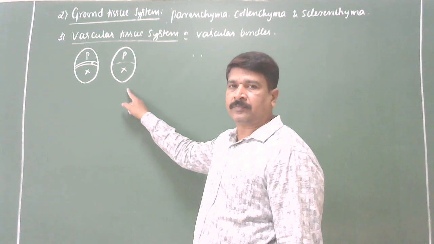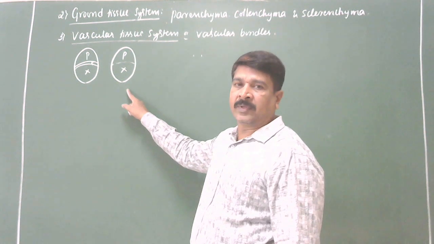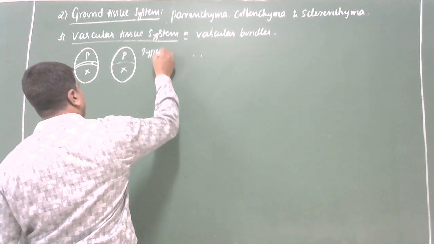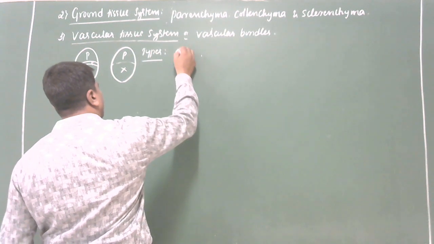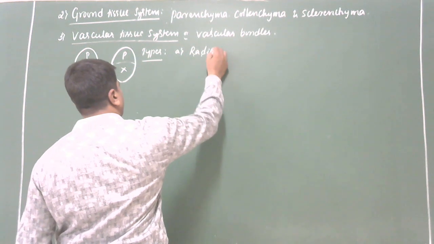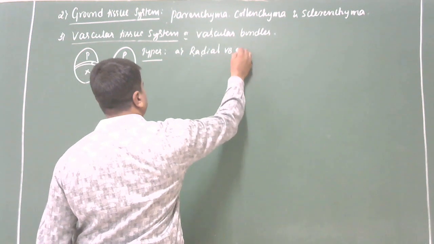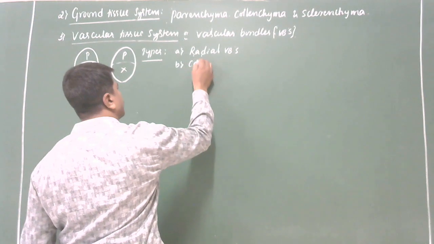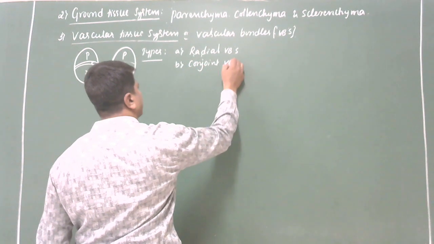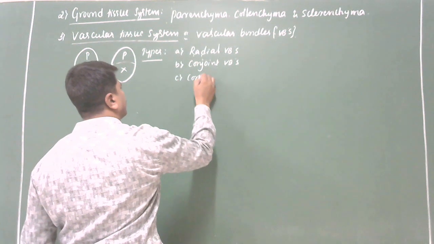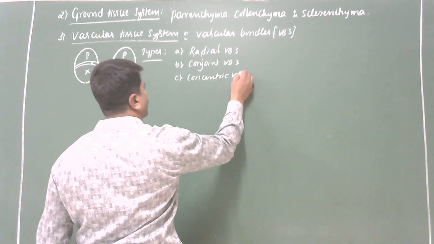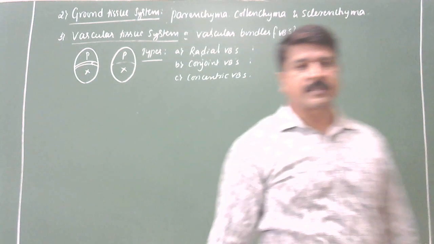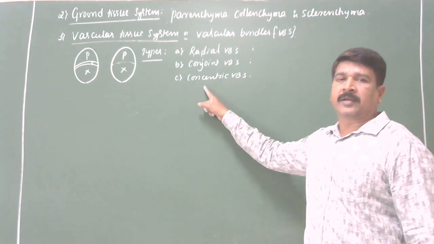Based on the arrangement of xylem and phloem, vascular bundles are classified into three types: radial vascular bundles, conjoint vascular bundles, and concentric vascular bundles.